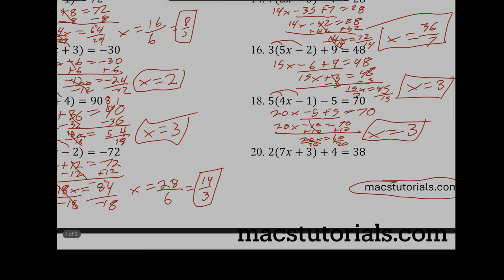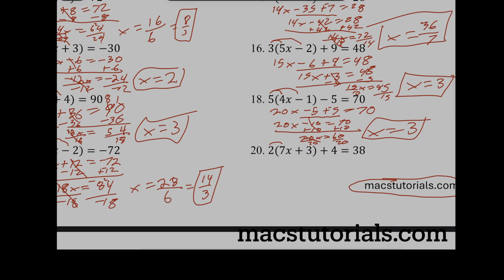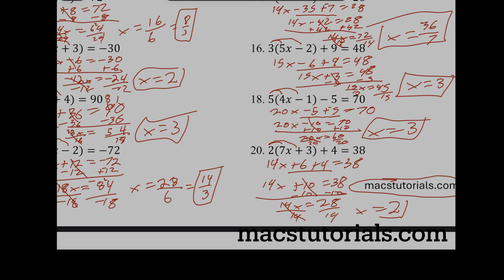Okay? Last one. 2 times 7x is 14x. 2 times positive 3 is a positive 6. I'm just going to copy down everything else. Now I see that I have like terms. I'm going to go 14x plus a 10 equals a 38. I'm going to subtract 10 from both sides. Boom. 14x equals 28. And once I divide each side by 14, it should come out nice and easy to an x equals 2.